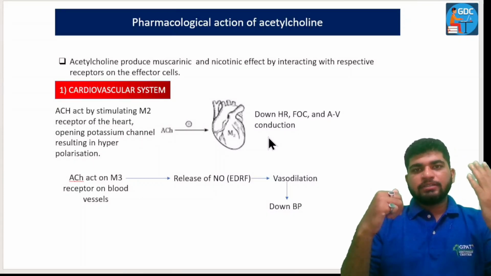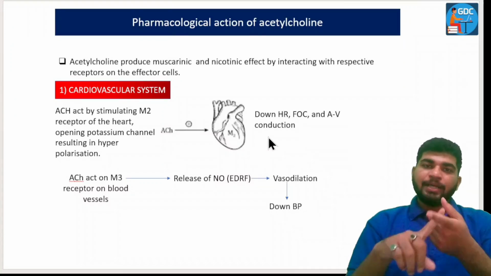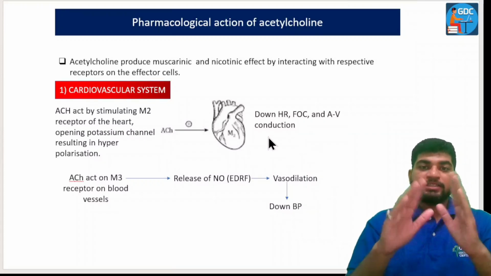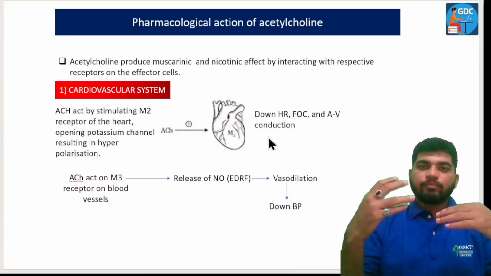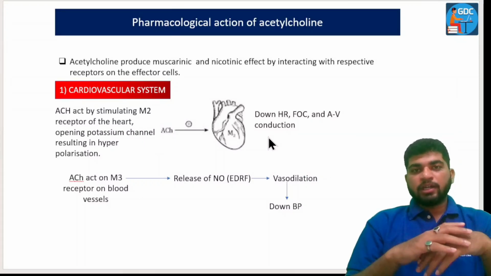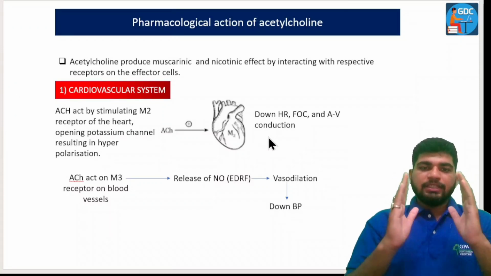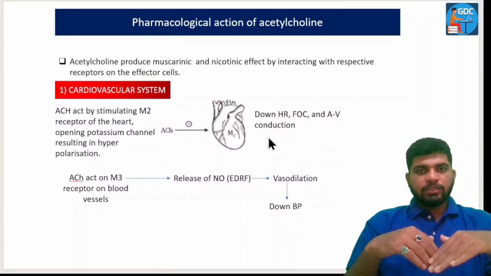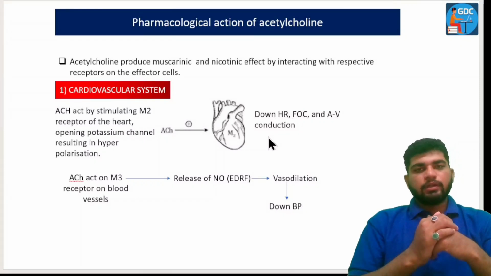Acetylcholine is responsible for relaxation of the heart, whereas the sympathetic system, the adrenergic drugs like dopamine, noradrenaline, and adrenaline, are responsible for the activation of the heart: an increase in heart rate, force of contraction, and atrioventricular conduction. So in the cardiovascular system, acetylcholine will result in relaxation, and in the case of the sympathetic system, it will cause more contraction of the heart.